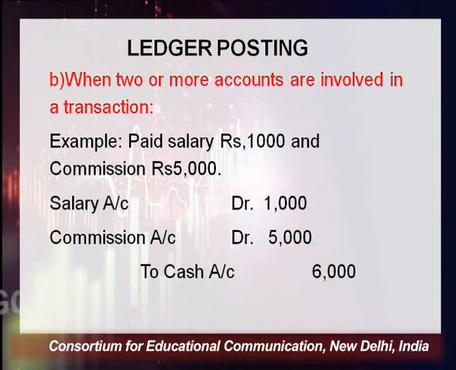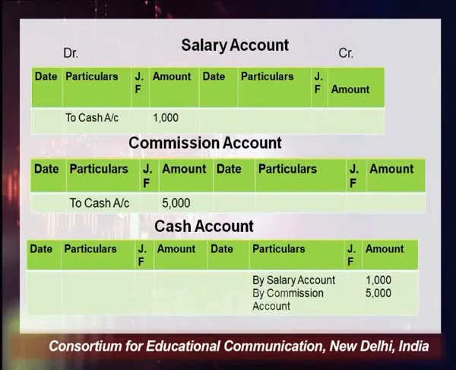In the salary account, we post how much salary we have paid, rupees 1000. So in the salary account, this would be shown on the debit side, to cash account 1000. How much commission we have paid? 5000. So commission account debit, to cash, on the debit side we show 5000.